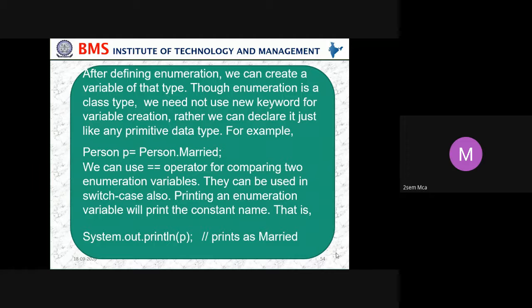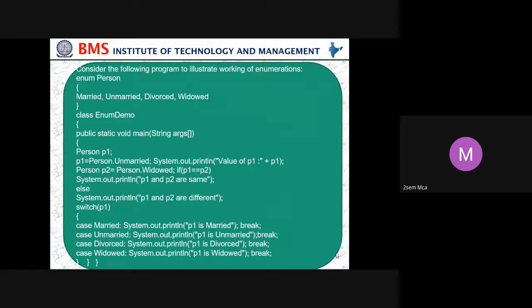For example, Person p = Person.married. We can use the equal to operator for comparing two enumeration variables. They can be used in switch case also. Printing an enumeration variable will print the constant name, that is System.out.println prints married.